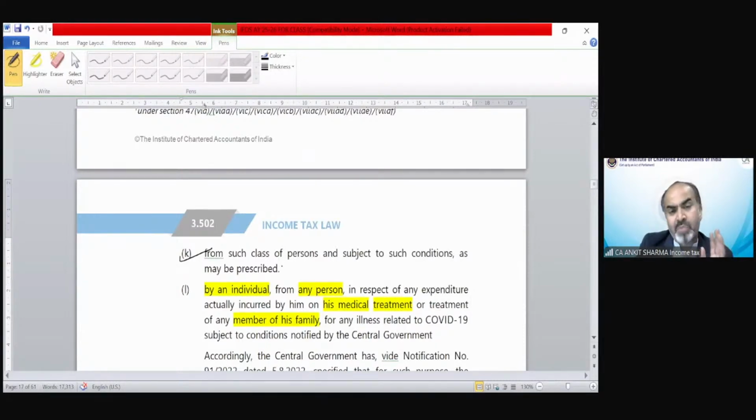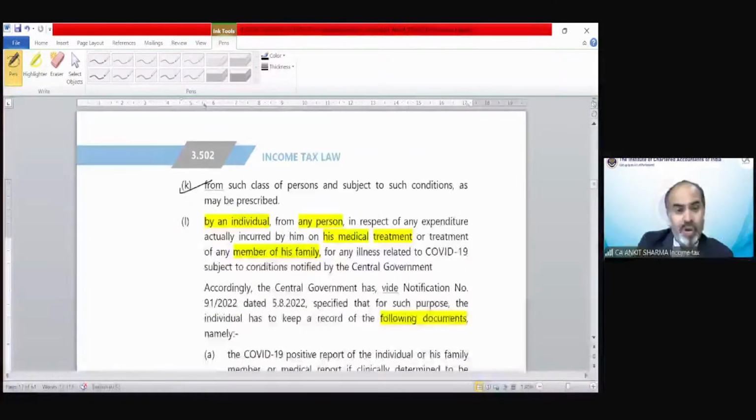The majority or important point is to be received from a relative on the occasion of marriage, on a death, in contemplation, will, etc., from a registered education institute, any trust, and so on. The new point that has been included is L, which was due to COVID.